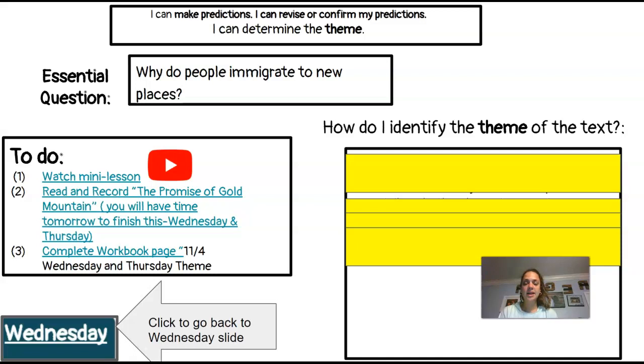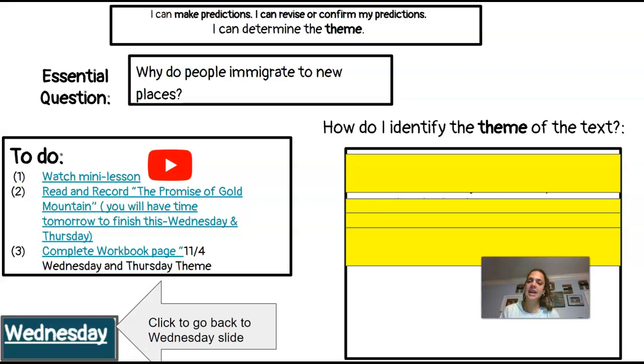And then after you read through the text once, you will reread and you will complete your workbook page for theme, your graphic organizer. Make sure when you're filling out your graphic organizer, you are using complete sentences and those details from the text, just like you see on this mini lesson today to help you to be successful.